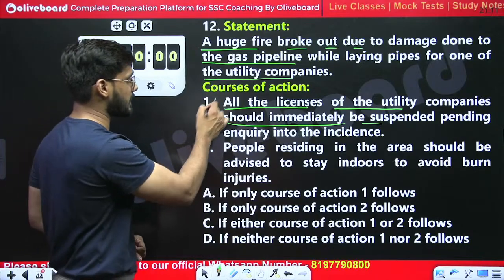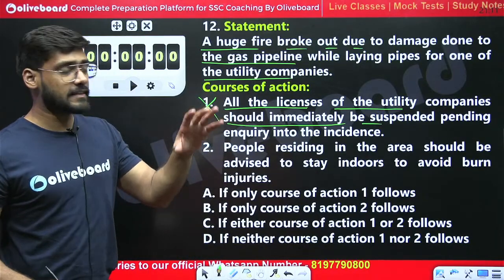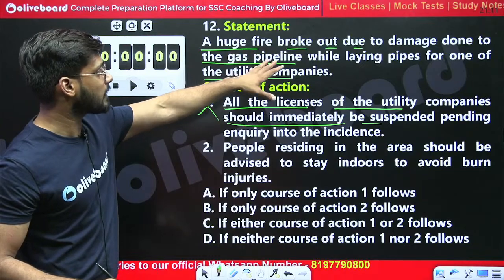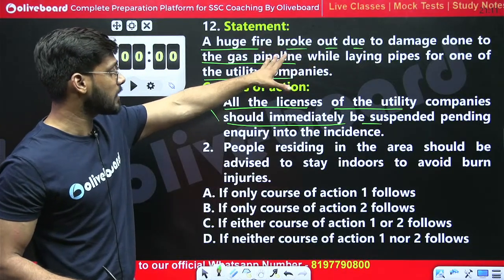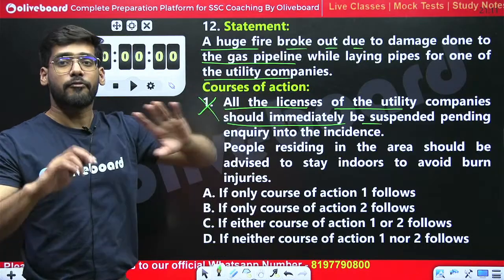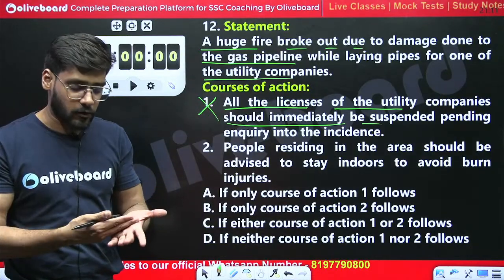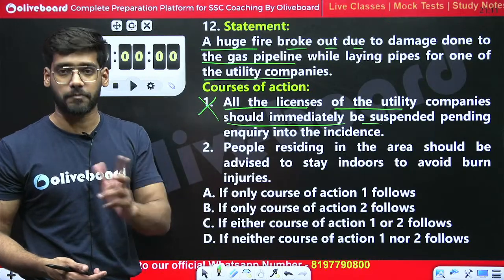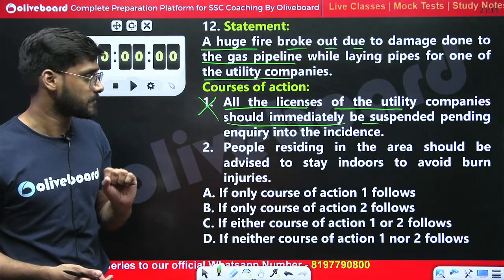This cannot be the right action, because it has not done any physical damage, because a huge fire broke out due to damage done to the gas pipeline. Fire broke out, but because the fire broke out, we cannot cancel or suspend the licenses because of this thing only.